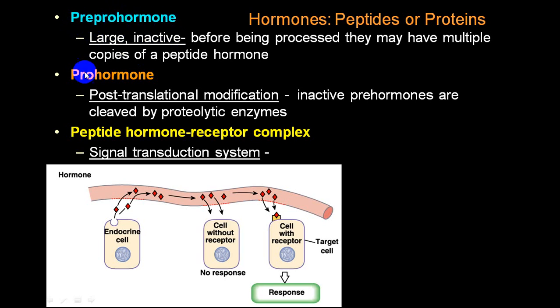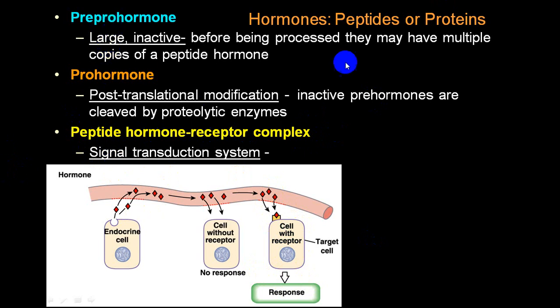It is converted into a prohormone by post-translational modification, which is again inactive, and will be further broken down, and then you will get an active hormone. It combines with a receptor and forms a peptide hormone receptor complex, a signal transduction system, which will act on target cells, stimulate, and produce a response.